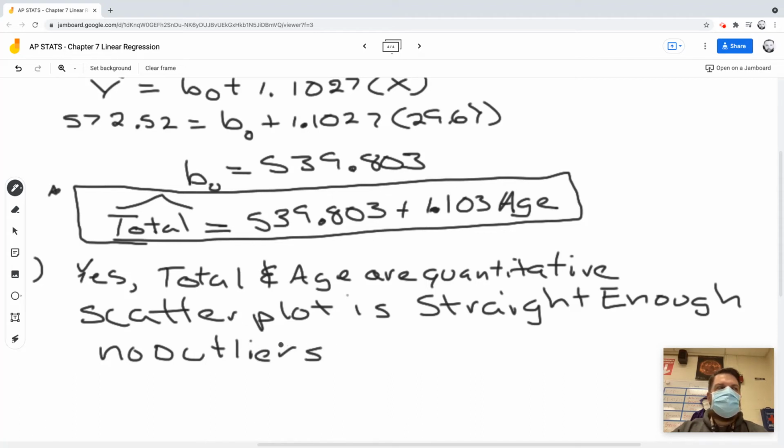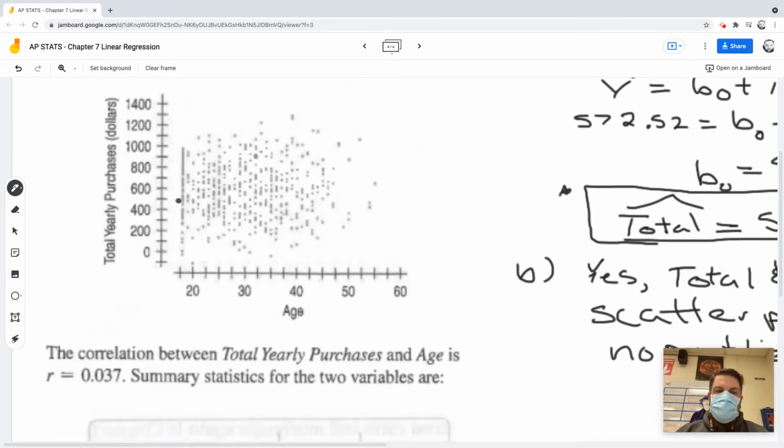It doesn't seem to spread, though. It seems to be consistent based on age. So if we read this scatter plot from left to right, if that line goes through here, I mean, there's just a lot of data and it's a huge spread. Now, that's based on the scale.